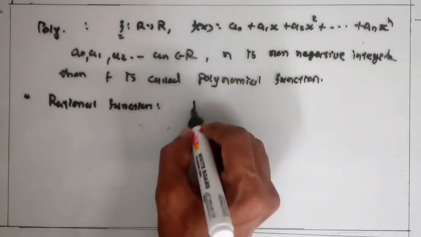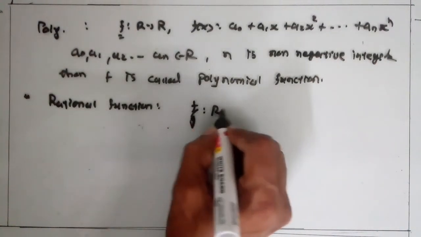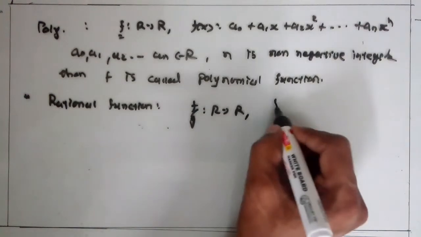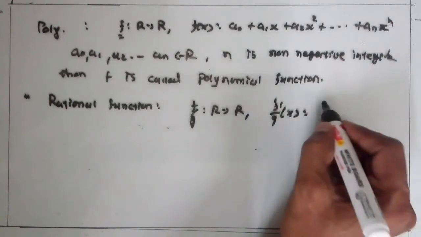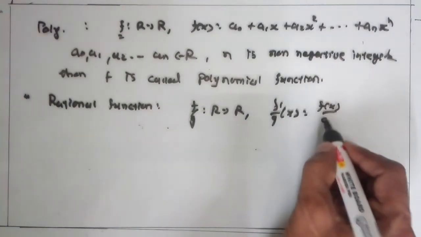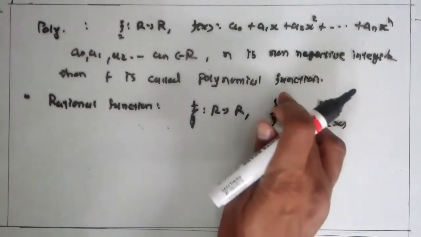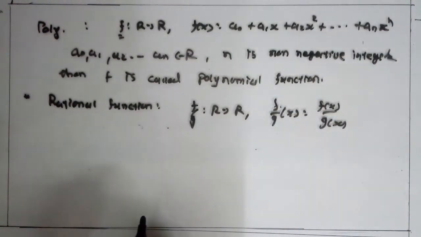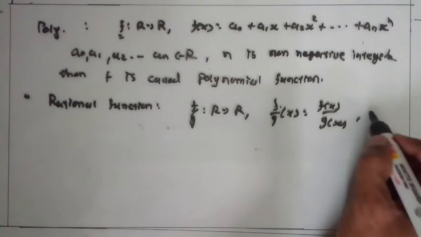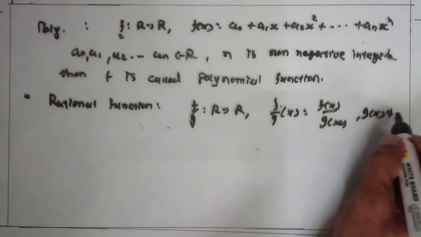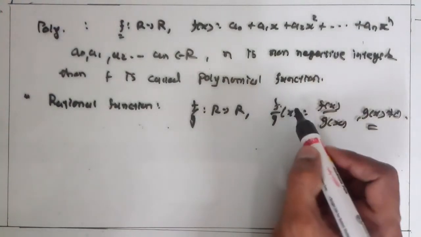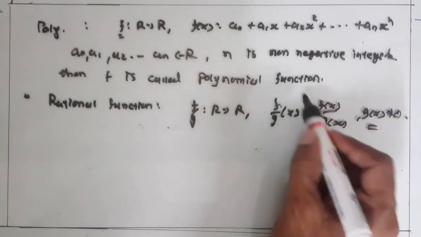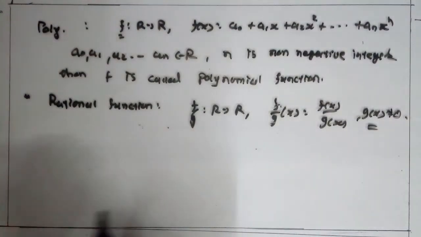A function f upon g from R to R, f upon g of x is equal to f of x upon g of x, is called a rational function. Clear? Where g of x is not equal to 0. So this type of function, the quotient of f and g, is called a rational function.